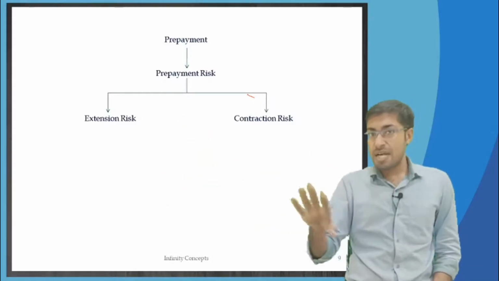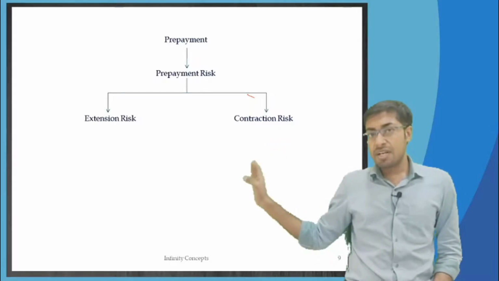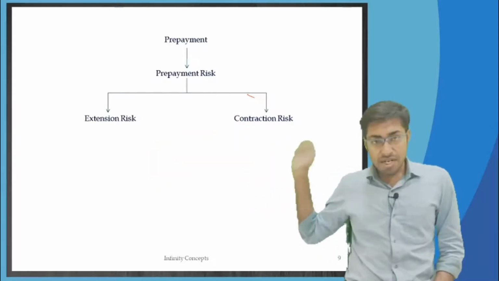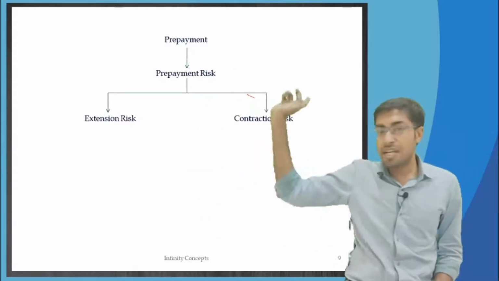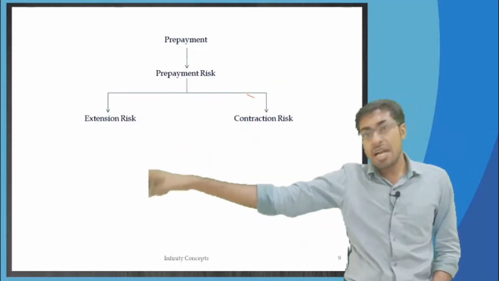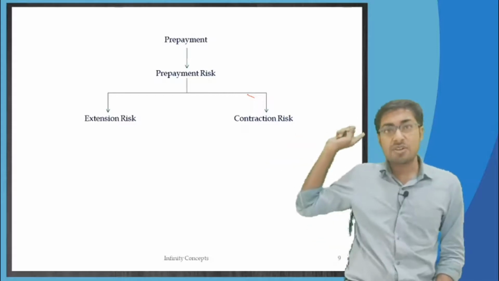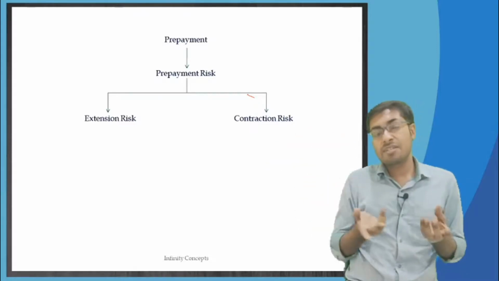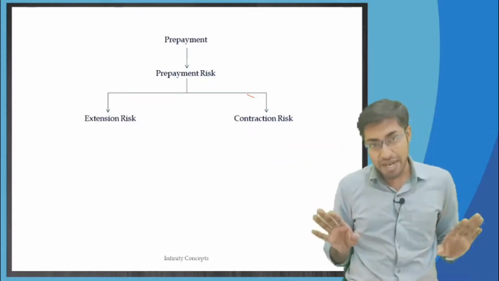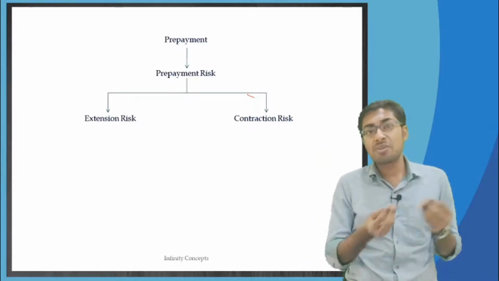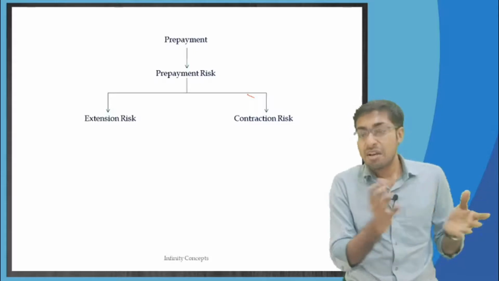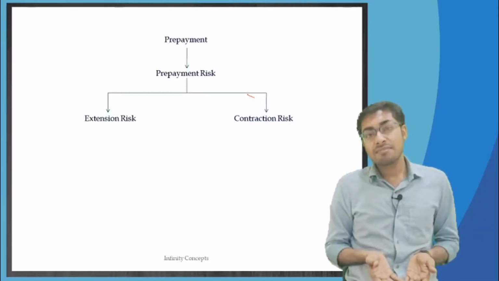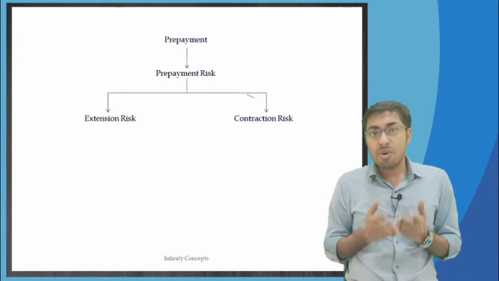One year has already passed by. At year 1, they will take a new loan. 6 million is already given to us. Now 94 million worth of loans, all of these borrowers will take from the market at 2% per annum, take that money and throw it on the face of this SPV, and the SPV is not going to do anything. The SPV only has the work to give away everything to the investors. What will investors do? Investors will have to take back that money, correct, and this is what the contraction risk is.